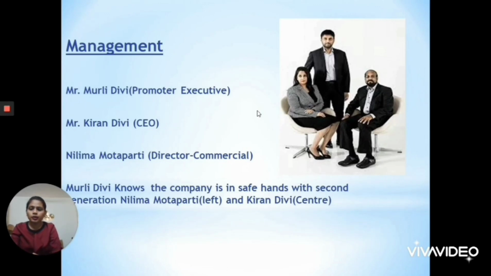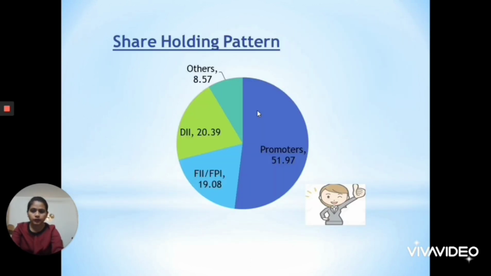Miss Nilima Motaparti, the Director Commercial, is involved in the procurement of the raw materials needed for the manufacturing of these APIs. She also administers all the aspects regarding corporate governance and customer relationships. So this was all about the management of this company. The management looks pretty well qualified.